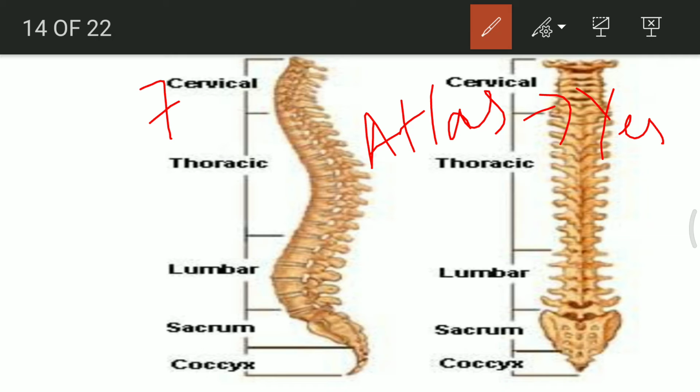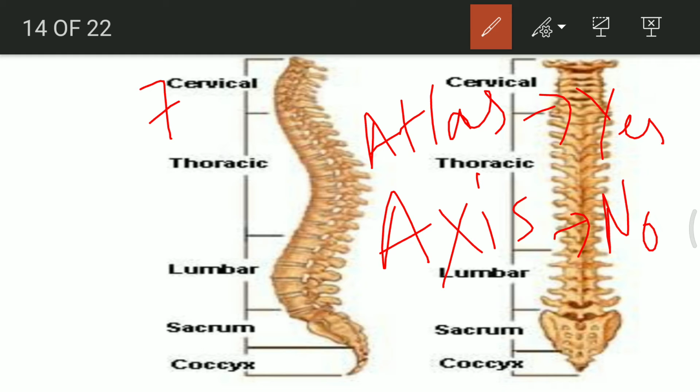Similarly, the second bone has a different function. The second bone out of these seven cervical vertebra is the axis, and it is commonly known as the no bone. The reason why it is called a no bone is again the same. You think, how do you say no without speaking? You shake your head from left to right, and that activity is conducted because of the no bone. So these two bones are important along with the rest of the set of bones.